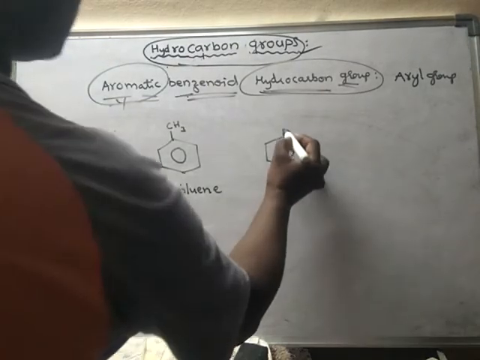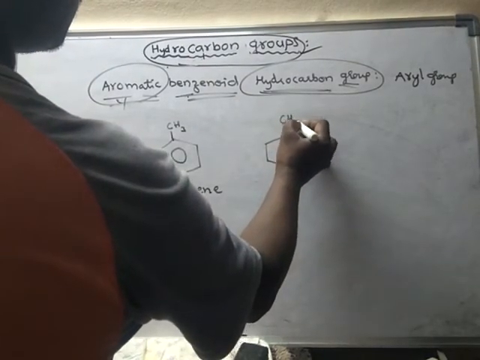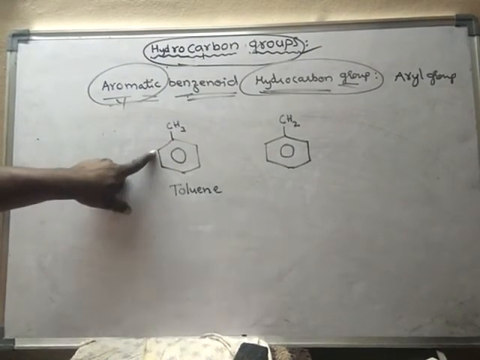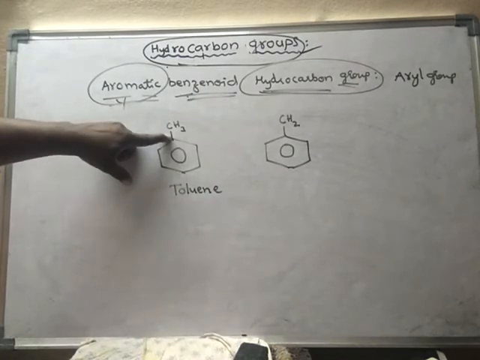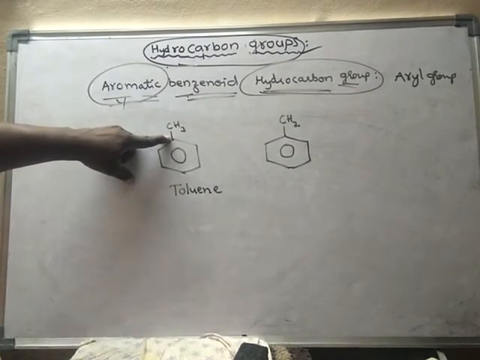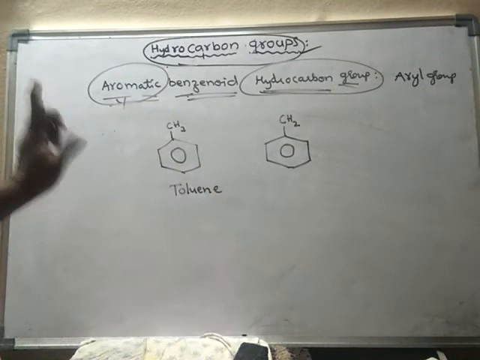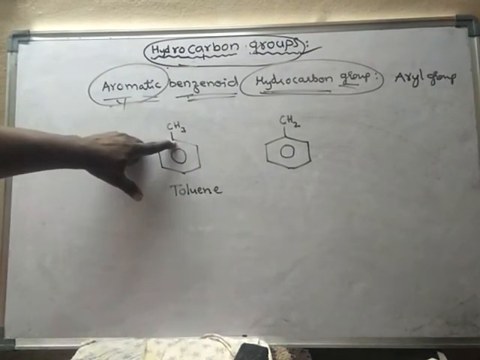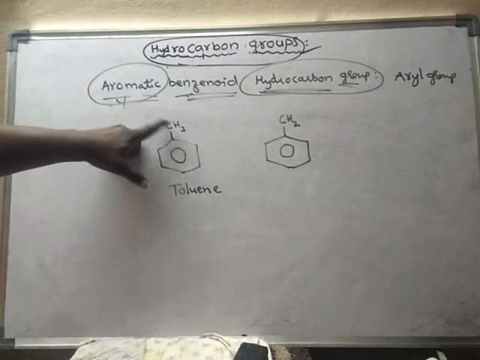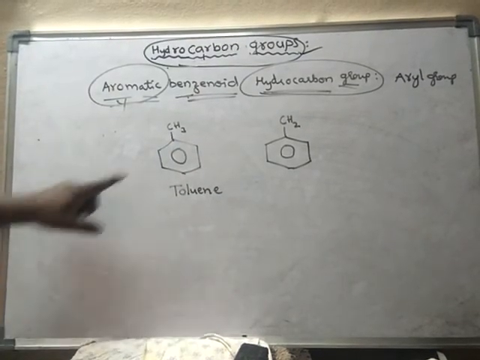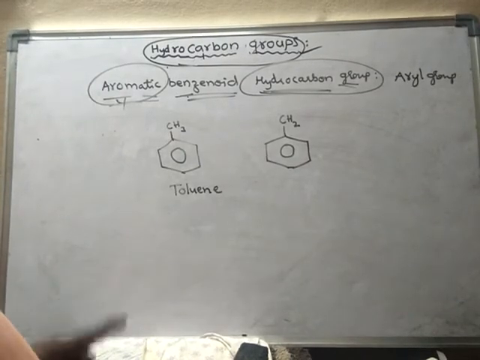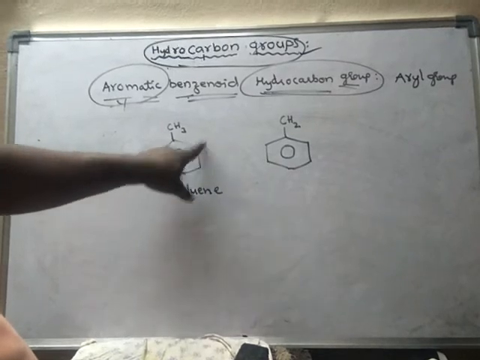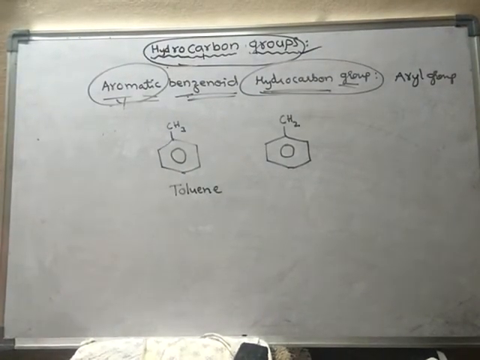From which place? I may remove hydrogen from this carbon, this carbon, this carbon, this carbon, this carbon. Every ring carbon has only one hydrogen, and this carbon does not have a hydrogen because that hydrogen is replaced by the CH3 group. So now I want to remove one hydrogen. I may remove it from here or here or here, from anywhere.